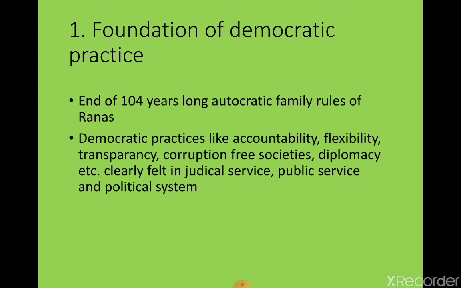In this way, Nepal had practiced democratic norms and values after the revolution of 2007 Bikram Sambat. So in this way you can explain this point. Okay, hope you understood. The autocratic family rule of the Ranas lasted for 104 years, and then it ended. Then Nepal started to practice democratic norms and values like accountability, flexibility, transparency, a corruption-free society, diplomacy. So in all the sectors and systems of Nepal: judiciary, public service, and political system.